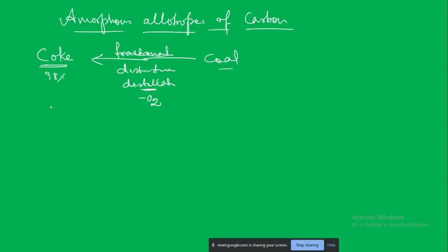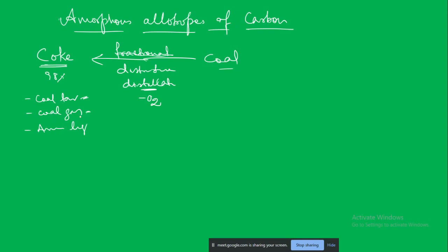As a byproduct, different things are released, which include the coal tar, coal gas, ammonical liquor. Whereas this coal tar, earlier it was used in the making of roads, those black color roads that we are seeing, as a binder. A close brother of this one is bitumen.